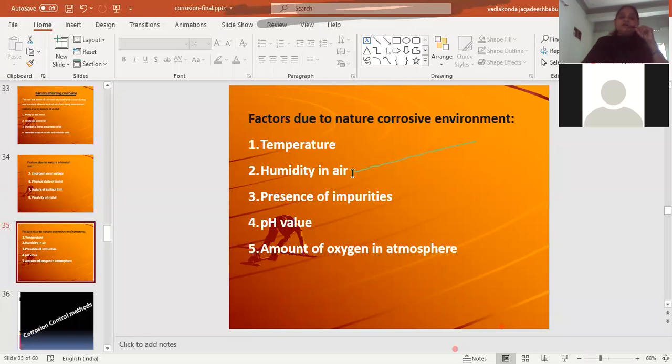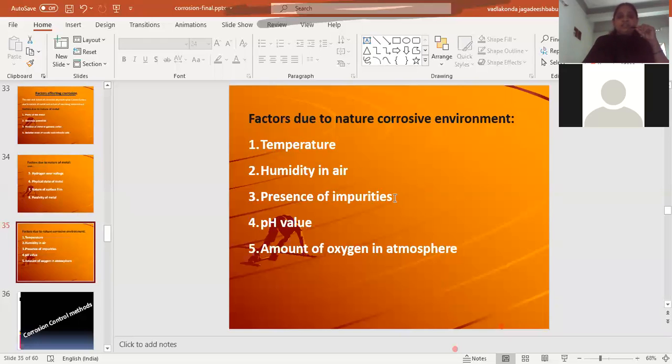And if rainwater falls on the metal with force, the oxide layer will be broken and the metal will be exposed to the air. So the presence of humidity always increases the rate of corrosion.